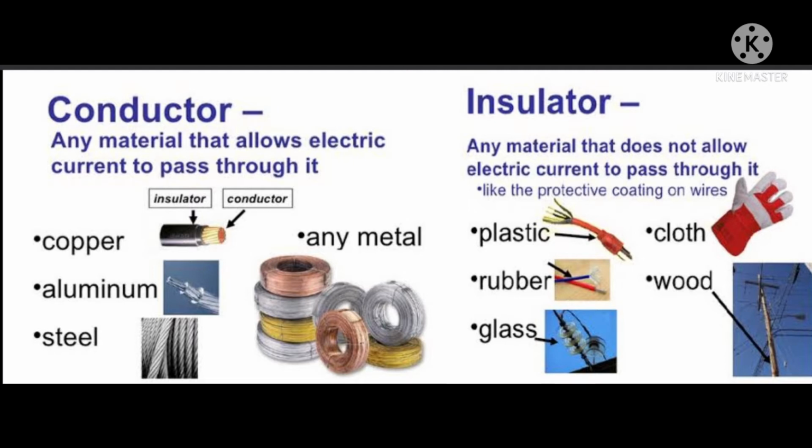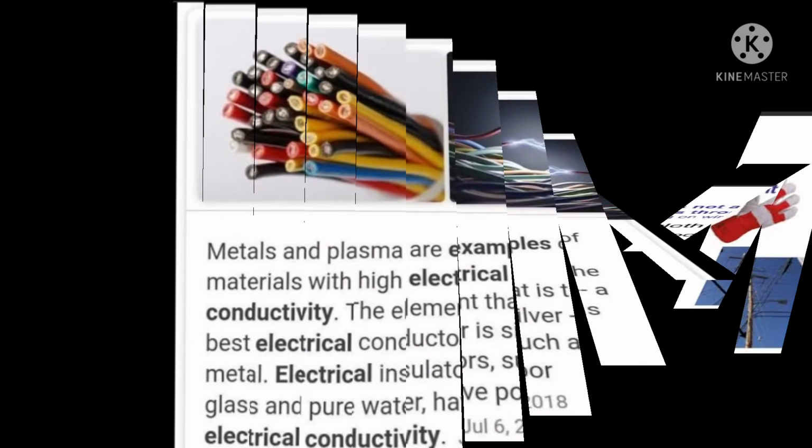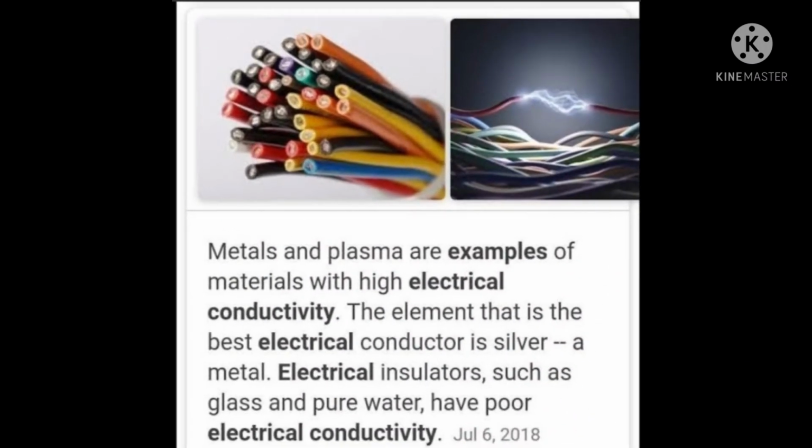them. Like all the metals are good conductors, and tap water is also an example of a conductor. And insulators are any material that does not allow electric current to pass through them, like plastic, cloth, rubber, wood, glass, etc. And plasma is an example of a material of high electrical conductivity.